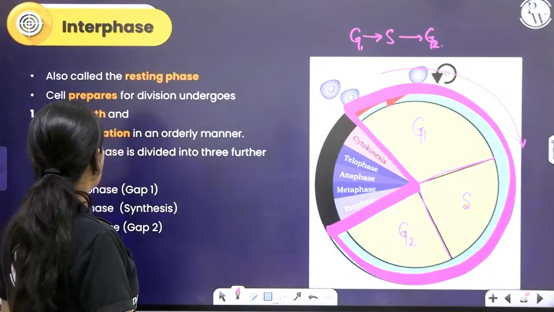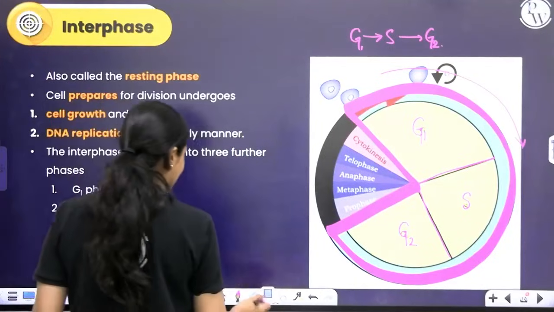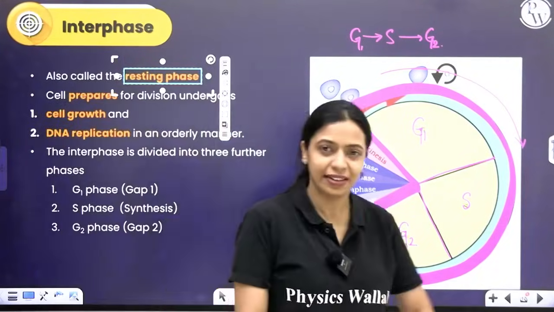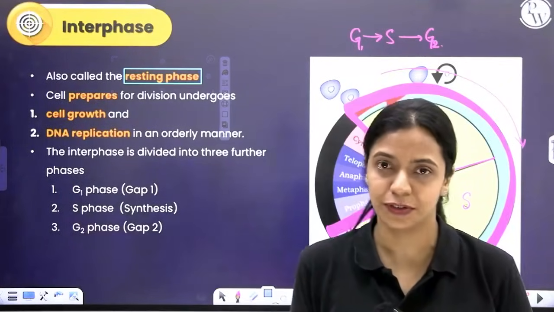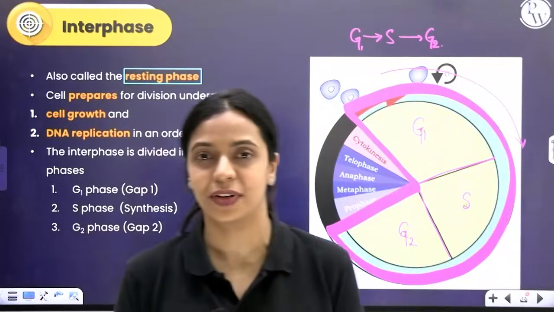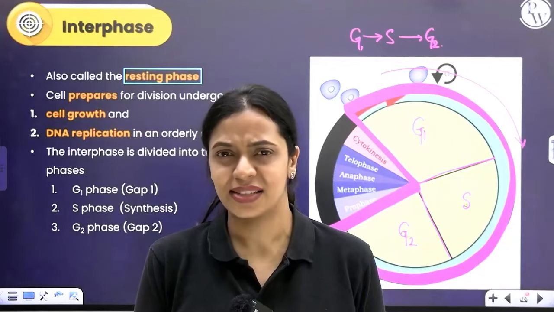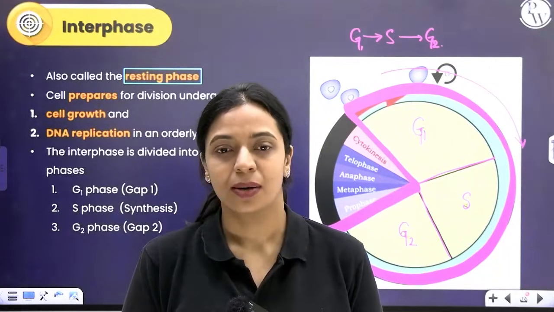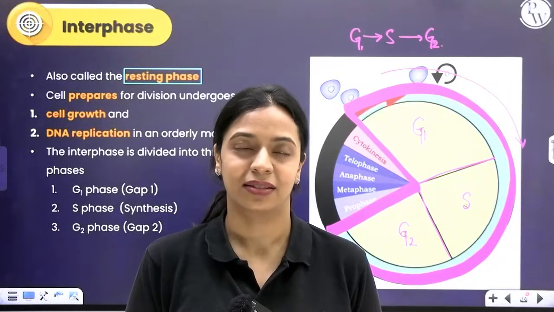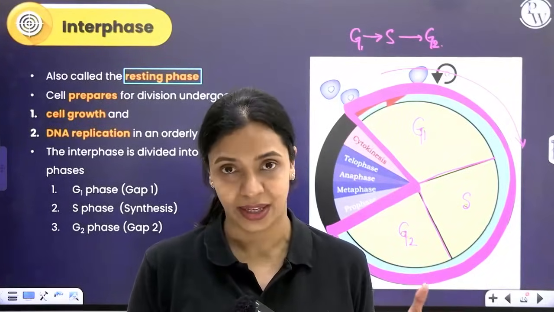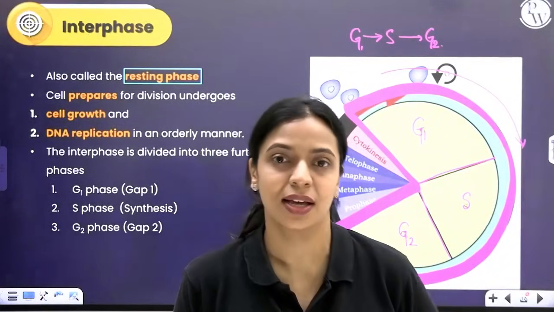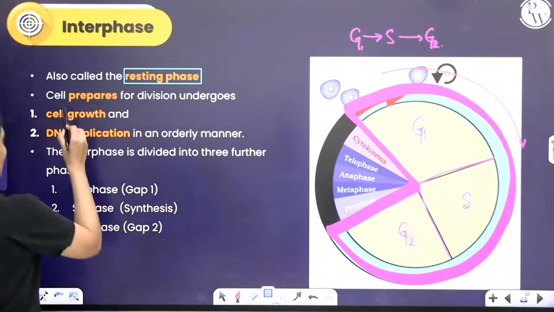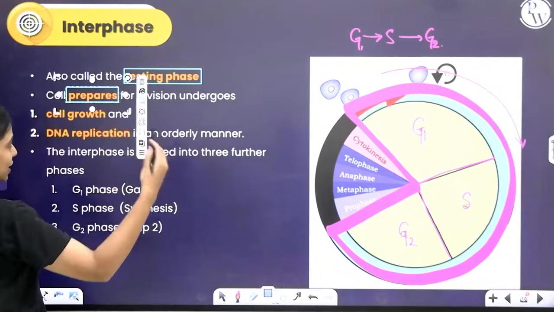Okay. So interphase is generally also called the resting phase. But the cell isn't really resting here. It's doing a lot of things. It's performing a lot of metabolic activities. But we say it's resting because it's not actively dividing at that moment. The cell is not lazy and not doing anything. It's growing, it's replicating DNA, it's doing a lot of things, but it's not dividing, right? So the cell during this phase prepares to undergo cell division later.